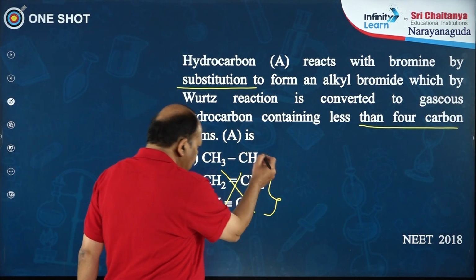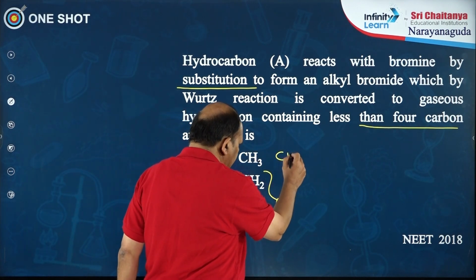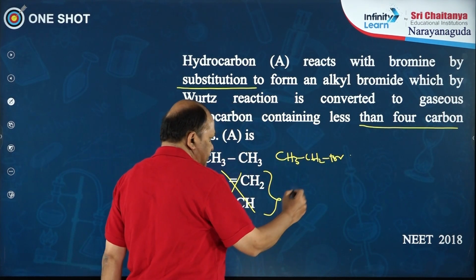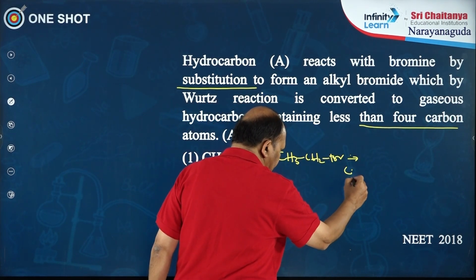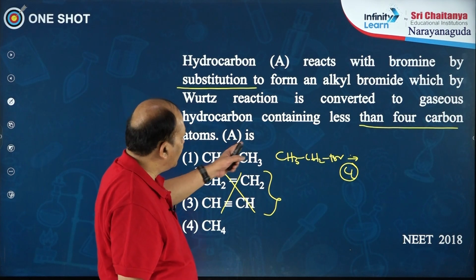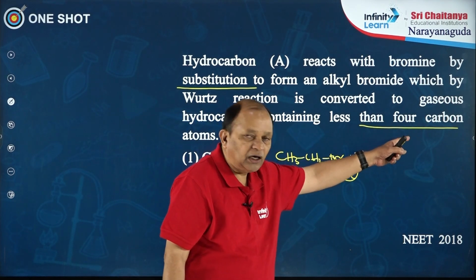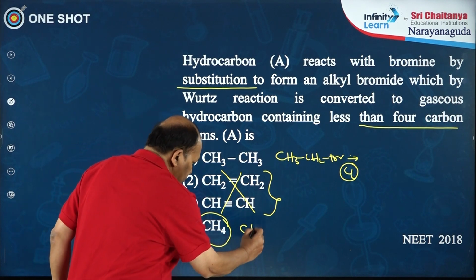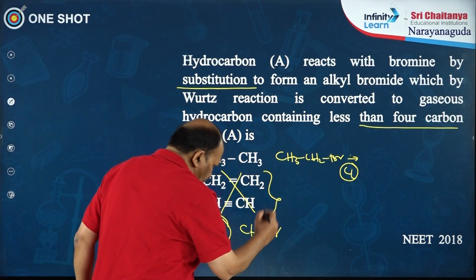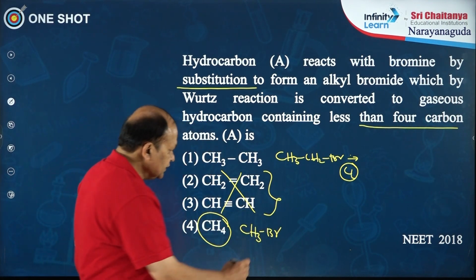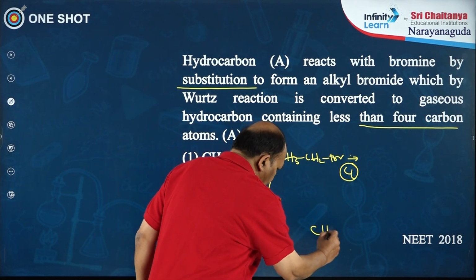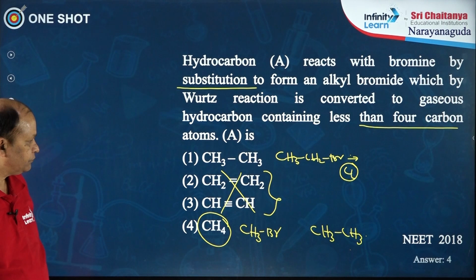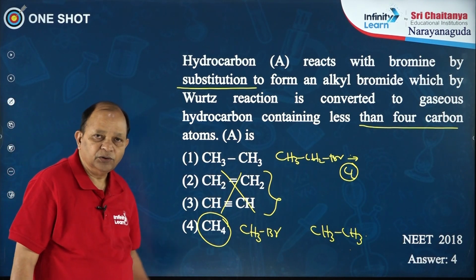Now, suppose this compound forms a bromide, that is ethyl bromide, and this is subjected to Wurtz reaction, the product is n-butane which contains 4 carbons. But the question says a product with less than 4 carbon atoms is formed. So obviously, it has to be methane. Methane will form methyl bromide by free radical substitution. This will undergo Wurtz reaction and the product we get is ethane. So the answer is 4. Like this you have to answer.